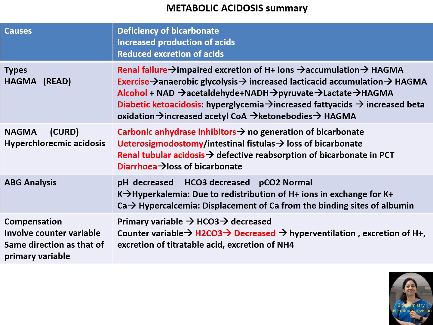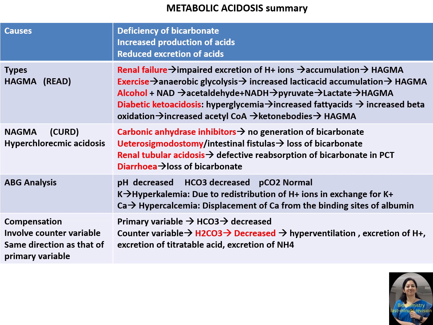Here, in all these conditions, the bicarbonate is decreased, and as a compensatory mechanism, chloride is increased. So in all these conditions, it is characterized by hyperchloremic acidosis. The next condition is ureterosigmoidostomy, the procedure where urine is diverted by anastomosing both the ureters into the sigmoid colon. So the urine is lost through the intestine, resulting in large amount of loss of bicarbonate. The same thing happens in different types of intestinal fistulas, characterized by loss of bicarbonate.